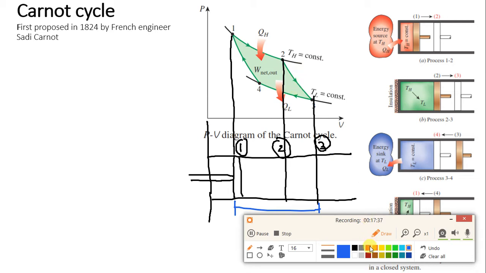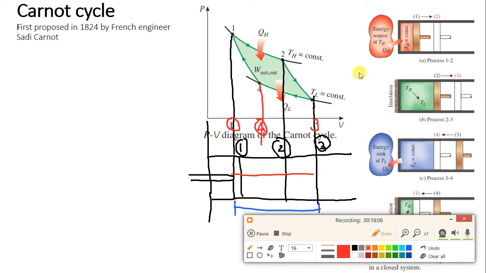Similarly, when the piston moves from 3 to this point 4 and 4 to 1, again you can see we have 3 points, but the stroke of the piston will be only one. It will travel only in one direction, but in one stroke you have two processes: isothermal 3 to 4, isothermal heat rejection, and isentropic compression, like this.